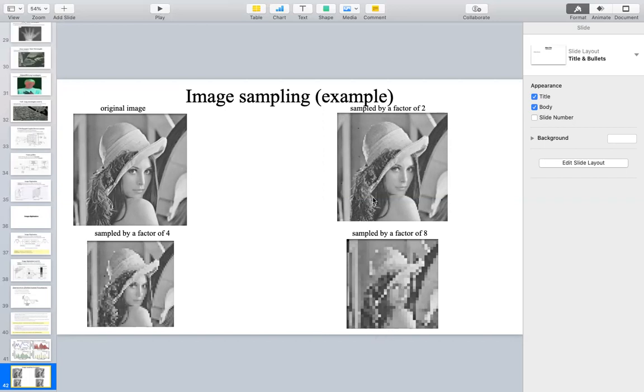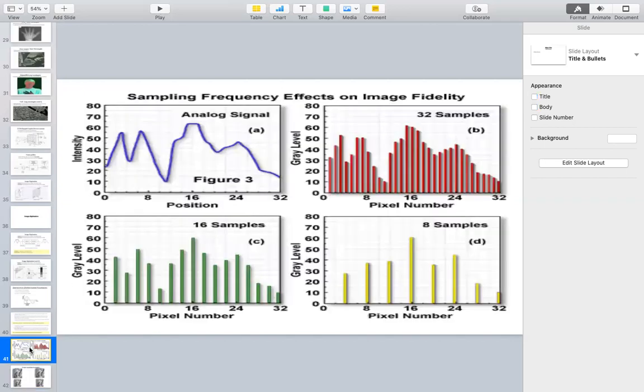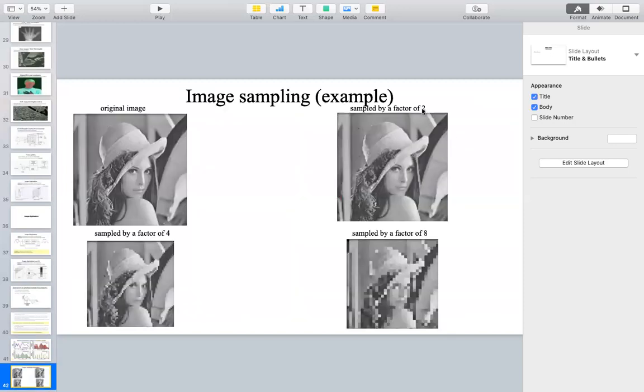For example, by a factor of 2, what I'm trying to say is, if you take more samples per image, the number of samples is more, then the image will be more and more granular, and the picture quality will be good. And if you take a smaller number of samples, like 16, 8 total, the image will be worse. So the more samples, the finer the image; the fewer samples, the coarser.